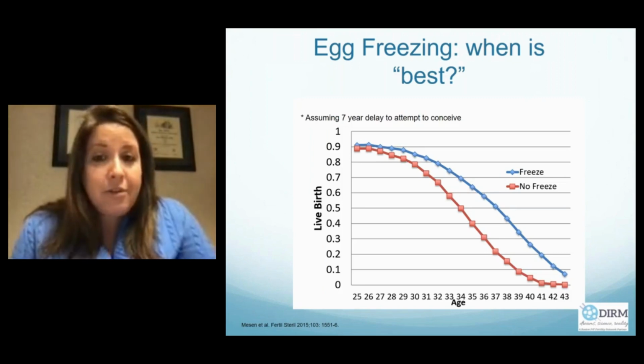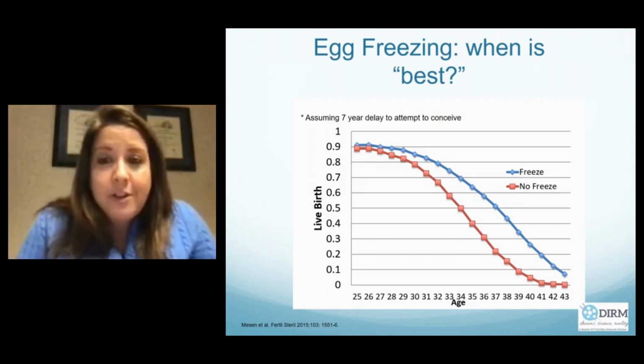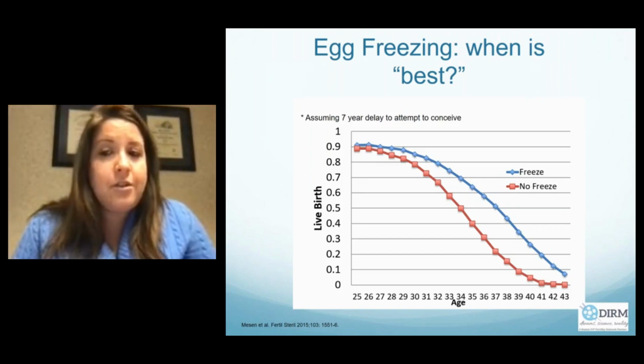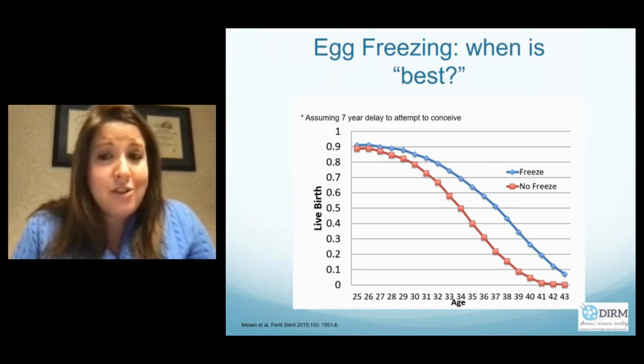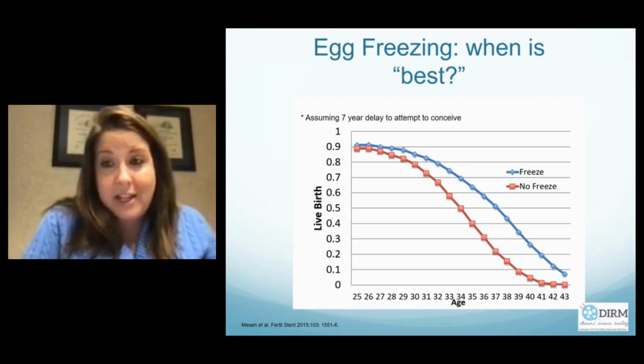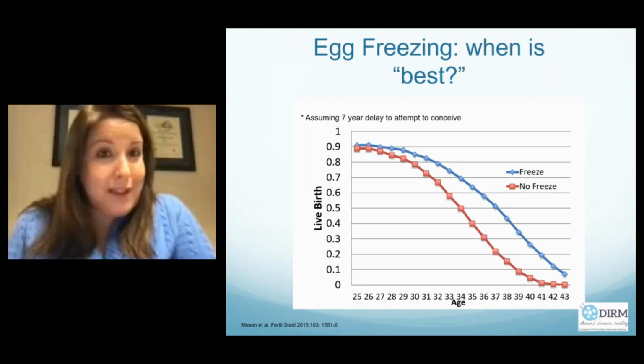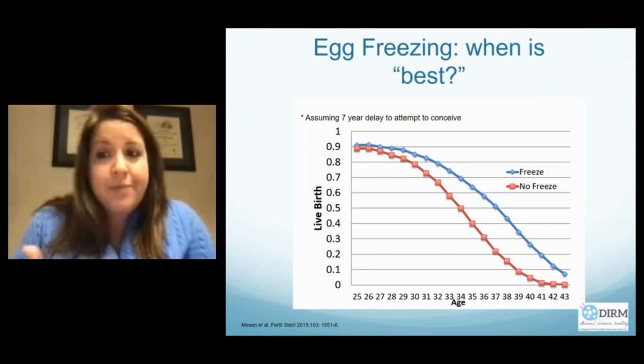So your highest live birth rates for women freezing eggs are observed between 25 and 30. But if you look in this age group, the difference between natural fertility and pregnancy after assisted reproductive technologies is actually minimal. So suggesting that at this age, it may have minimal benefit if the eggs are used within 7 years, because then you could potentially just do your own IVF cycle in that time frame, right?